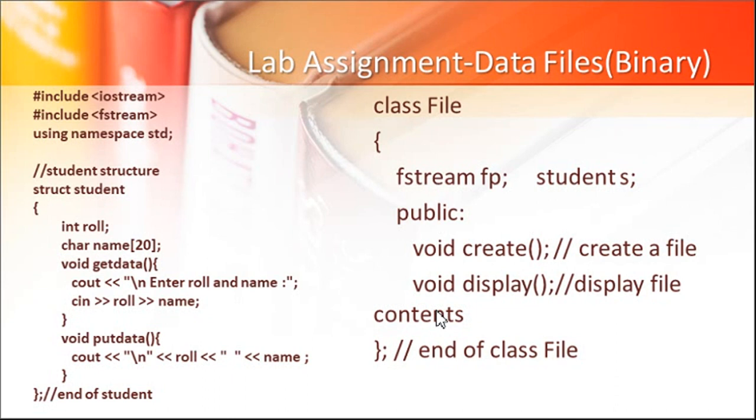Firstly, you are storing student information, so you should have one structure or a class for student, having roll number, name or many fields which are given over there. For time being we are taking only 2. We can have functions getData and putData for the student class. Then we can have a class of file which will have fp as a file pointer, and a student s. This is actually not a data member, we can say.